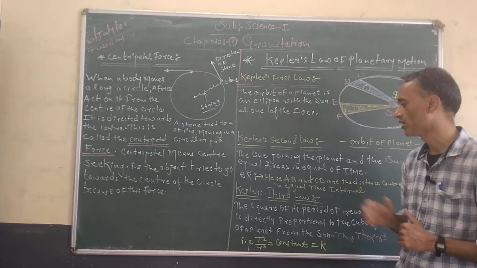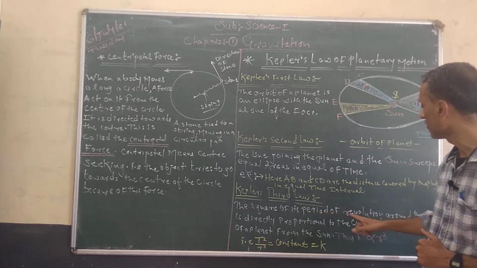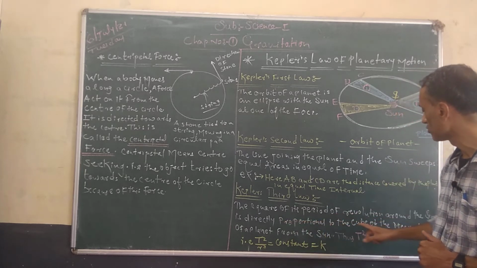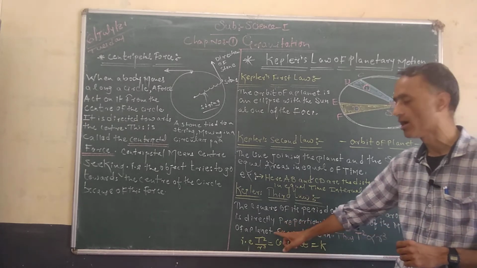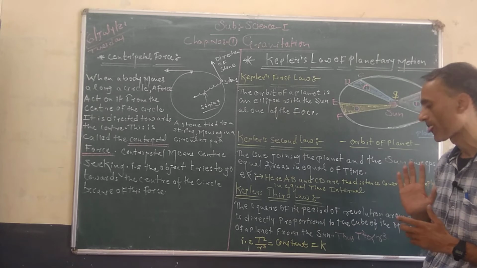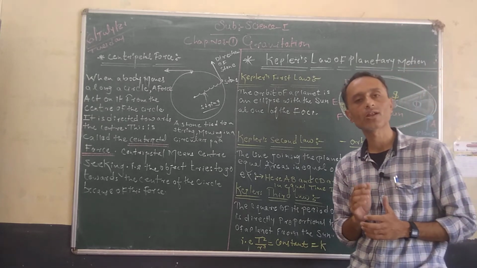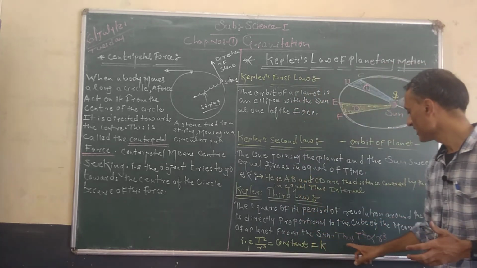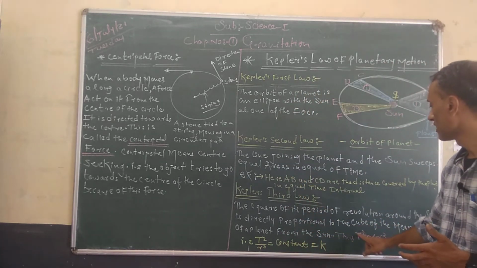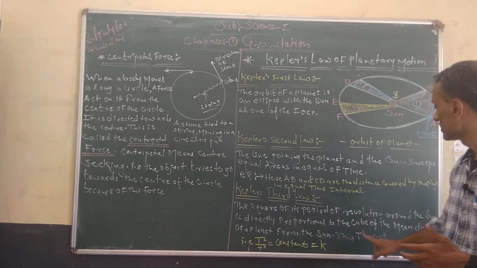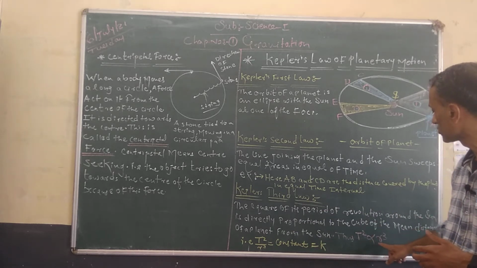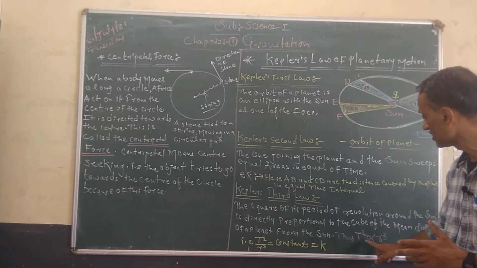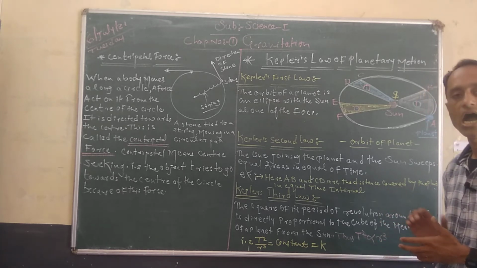Now the third law. The square of the period of revolution around the sun is directly proportional to the cube of the mean distance of a planet from the sun. That is, the square of the period of revolution, T squared, is directly proportional to the distance of the planet from the sun cubed, that is, T squared is directly proportional to r cubed.